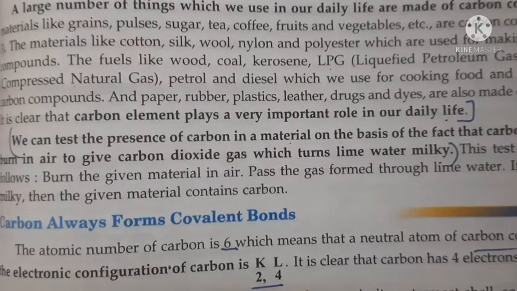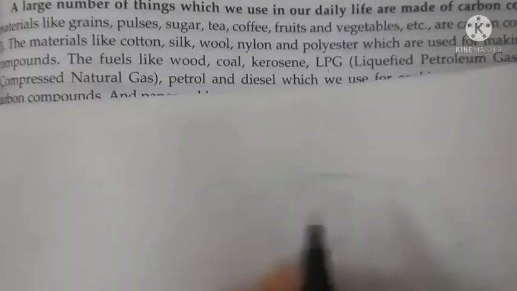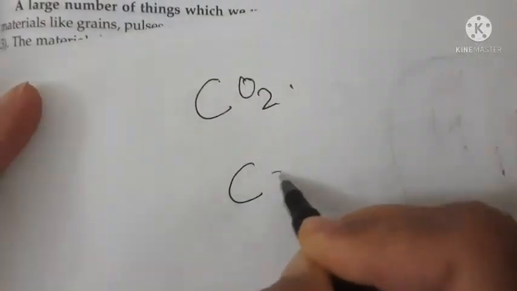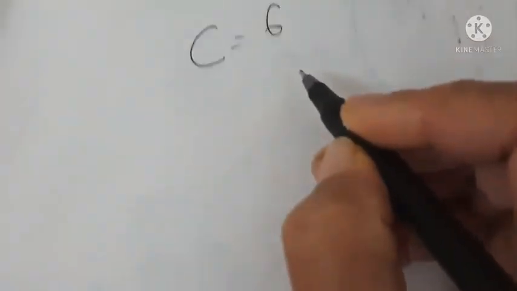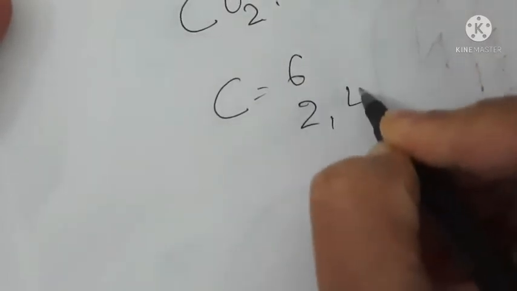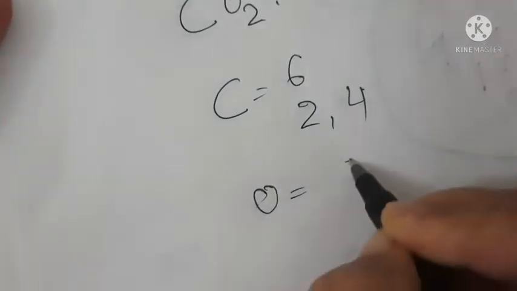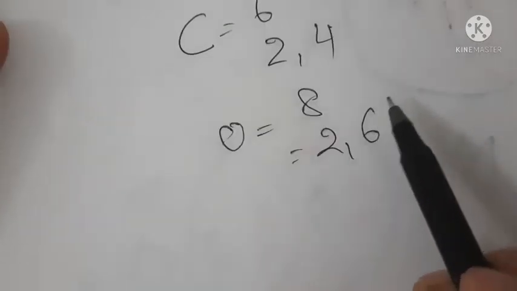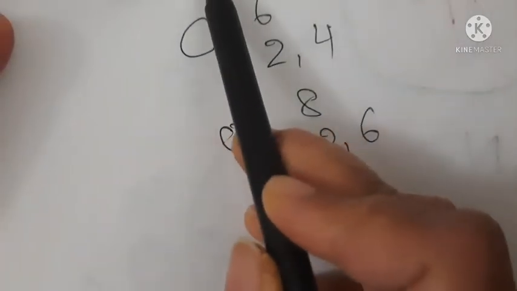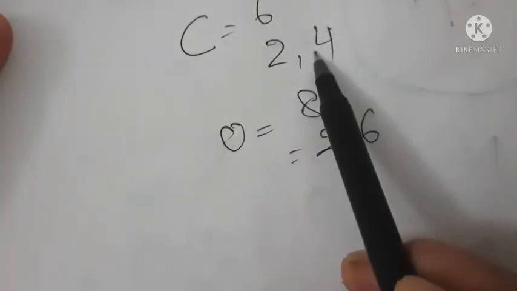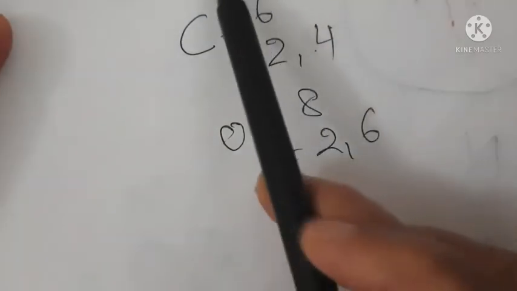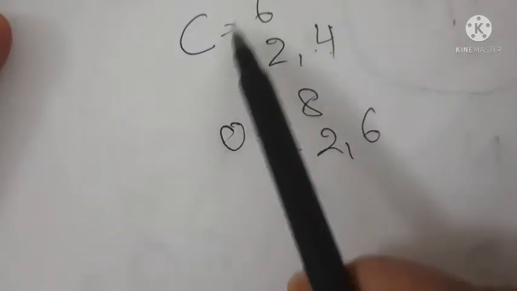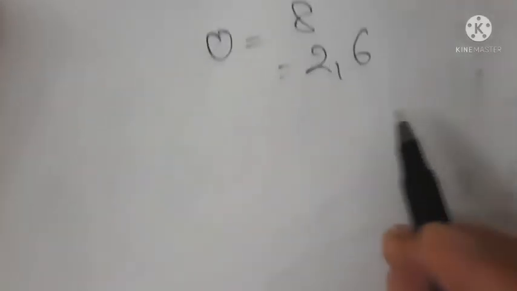Now how is carbon dioxide formed? It's very easy. CO2. Carbon has atomic number 6. Its electronic configuration is 2 and 4. Oxygen has atomic number 8 and its electronic configuration is 2 and 6. Understood? There are 2 oxygen atoms. Carbon needs 4 electrons, so both the oxygens will share 2 electrons with this carbon and carbon will share with these oxygens. See, I will show you.